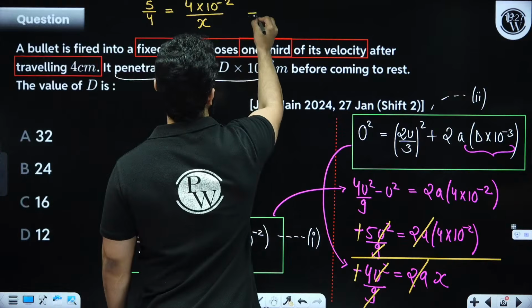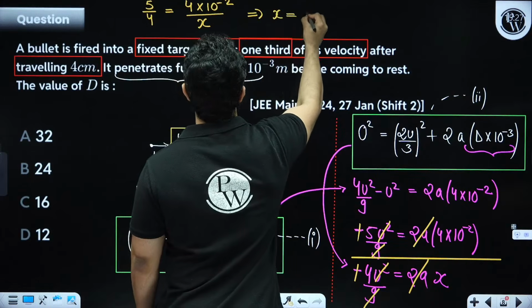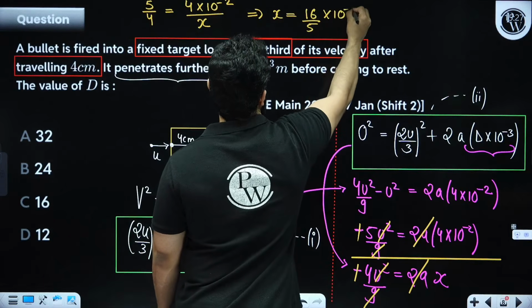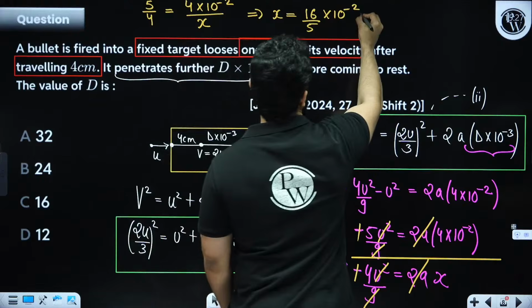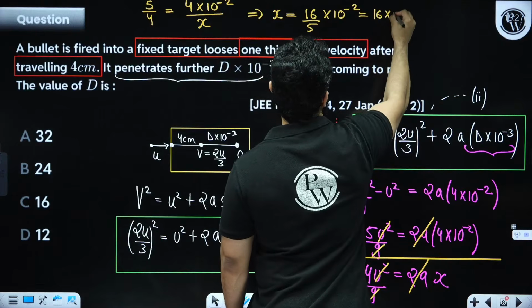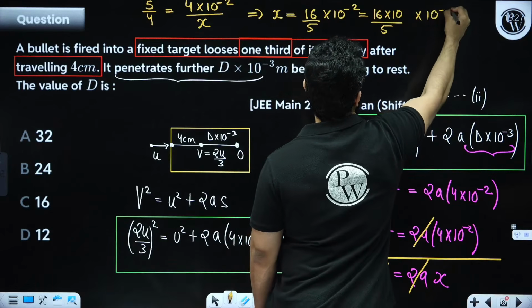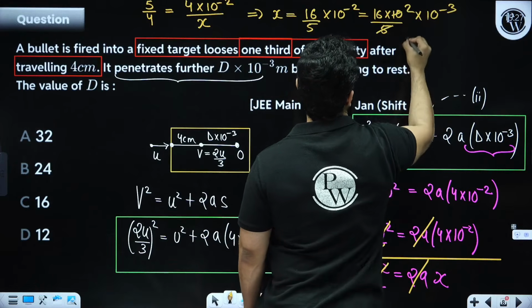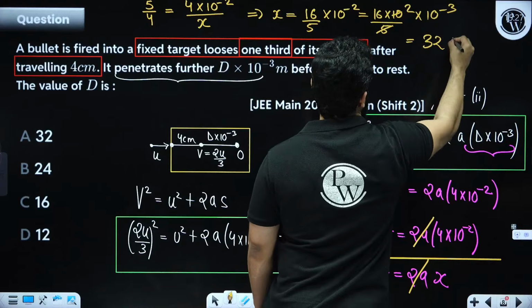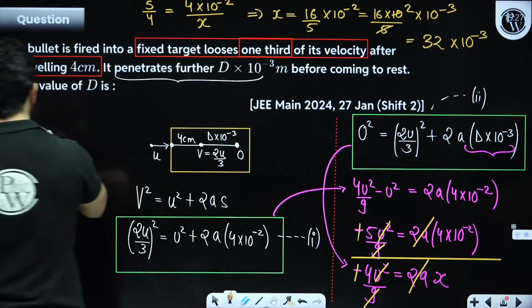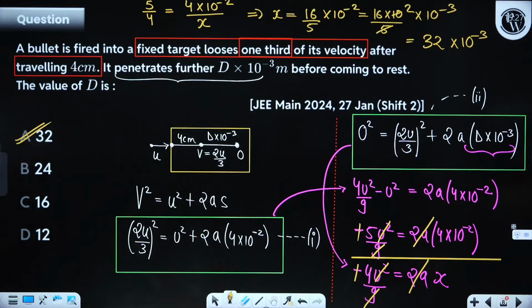So from here you can find out the value of x, that is going to be 16 divided by 5 into 10 to the power minus 2, or what you can do is you can write 16 times 10 divided by 5 into 10 to the power minus 3. This will become 32 into 10 to the power minus 3. So 32 is the correct answer. Correct? 32 is going to be the correct answer, my dear friends.